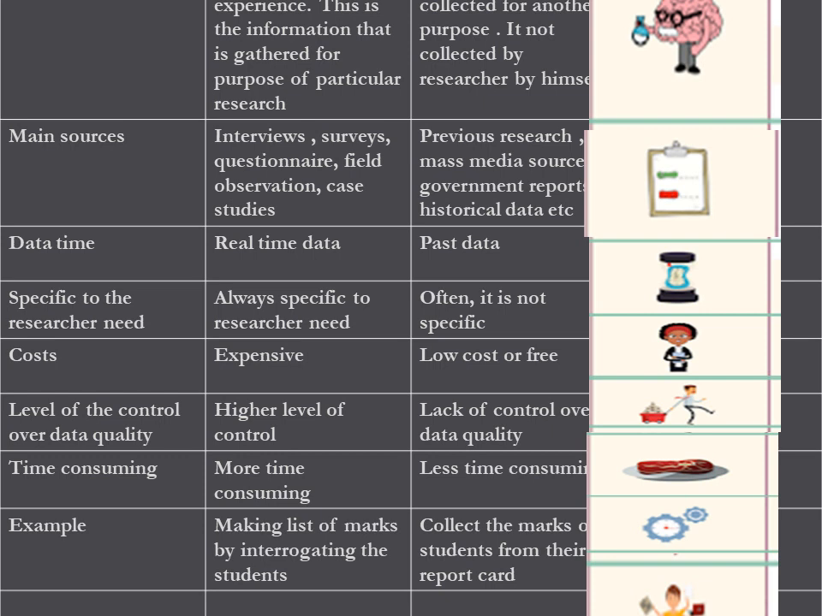That means the accuracy and the reliability of the data is high in primary data collection because you are collecting it on your own, and lack of control or lack of reliability and accuracy is there when we are using secondary data. Also, primary data is time consuming and secondary data is less time consuming. Here the example is given that making a list of marks by interviewing the students, and in secondary data, collecting the marks of the students from their report card.